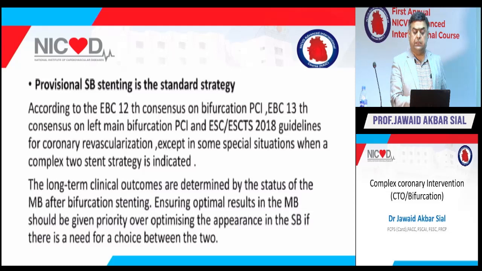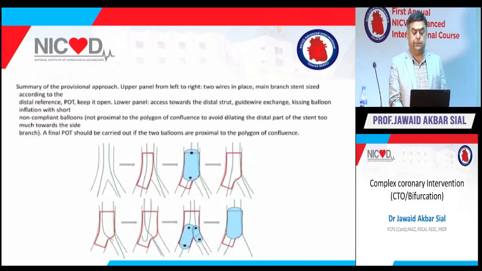Then according to the EBC, European Bifurcation Club, the consensus of bifurcation PCI, EBC 13 consensus, for left main bifurcation PCI, and the ESC guidelines on coronary revascularization, a single stent strategy is recommended, except in some special situations when a complex 2-stent strategy is indicated. The long-term clinical outcome is determined by the status of the main branch after bifurcation stenting. Ensuring an optimal result of the main branch should be given priority over optimizing the appearance of the side branch if there is a need to choose between the two. So the main branch, we all know, is more important.